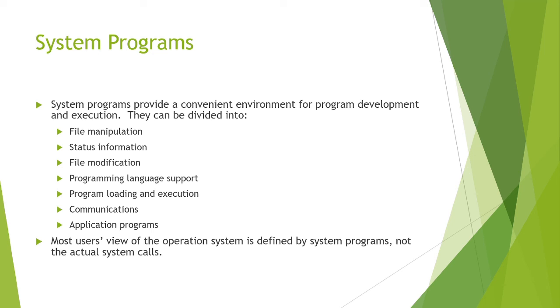So, the most important system program for an operating system is the command interpreter, the main function of which is to get and execute the next user-specified command. So, these are the things that we have to discuss with the system programs.